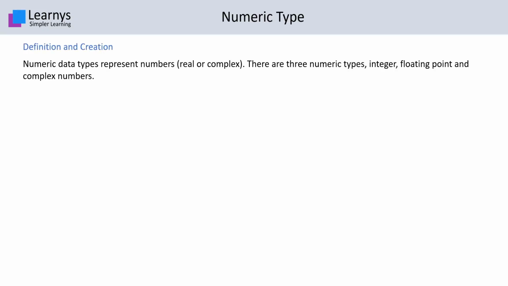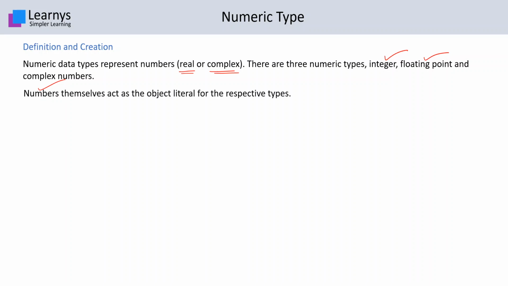Numeric types. Numeric data types represent numbers. Those numbers can be real numbers or complex numbers. In Python, there are three numeric types: integer, floating, and complex numbers. Let's see some examples and understand the numeric types.